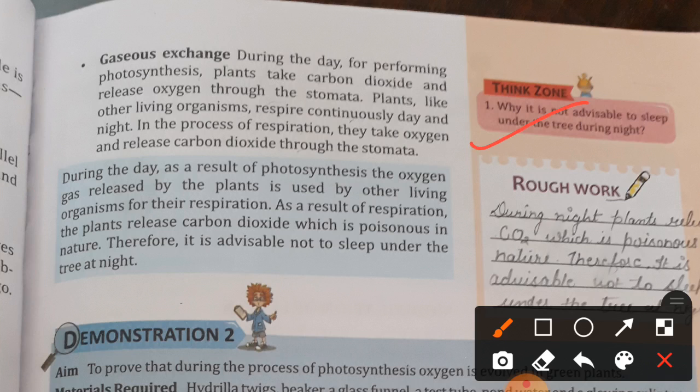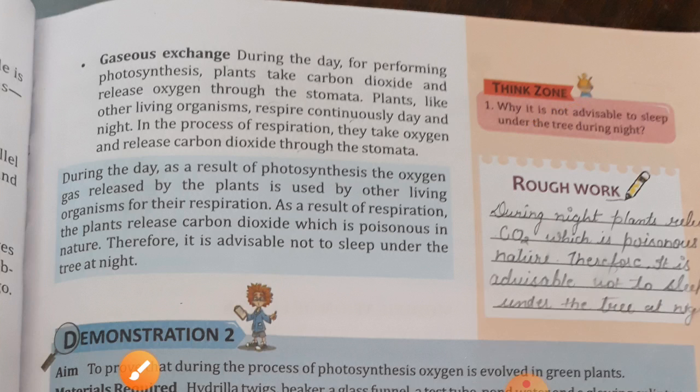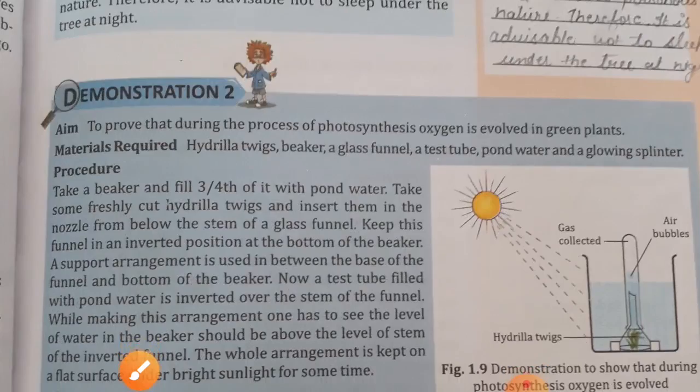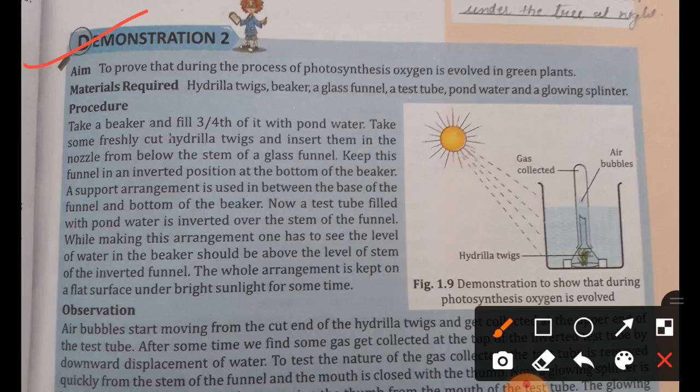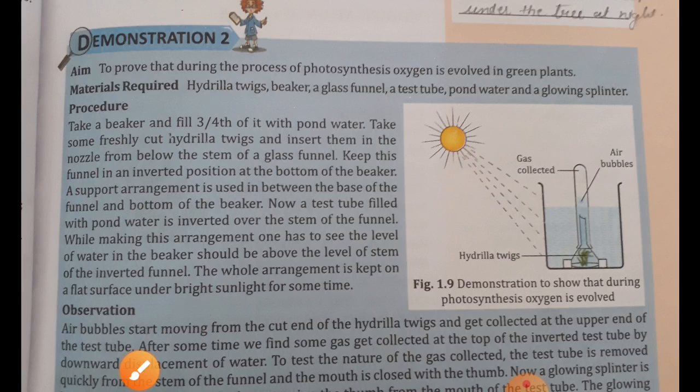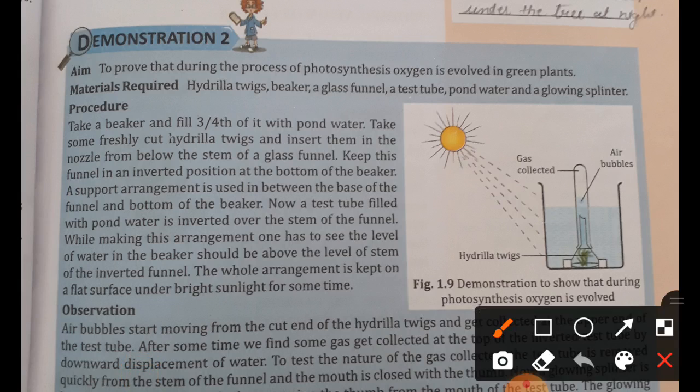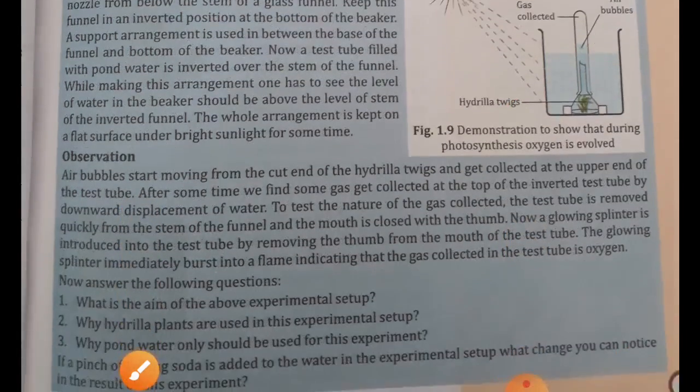You can see your think zone is also here. This I will give you in my next video, only explanation, listen. You can do this experiment at home also. In the hydrilla experiment, you will get the demonstration there, to prove that during the process of photosynthesis, oxygen is evolved in green plants. Means oxygen is evolved in the green plants. Okay, you can read it.